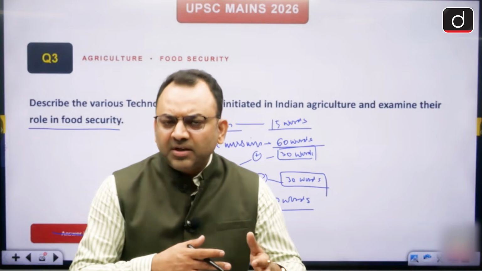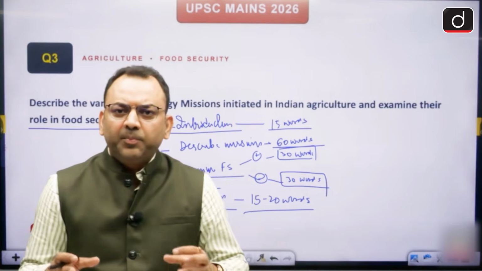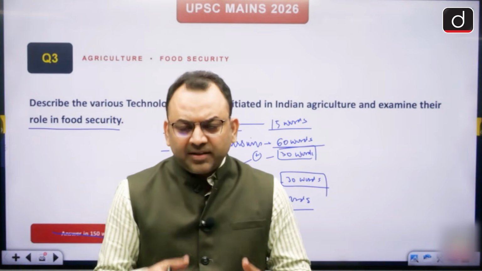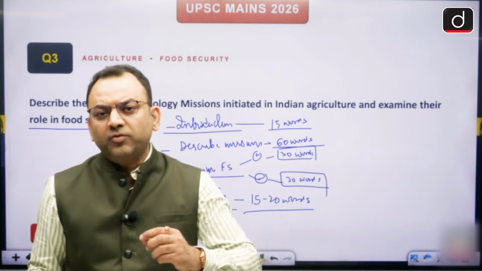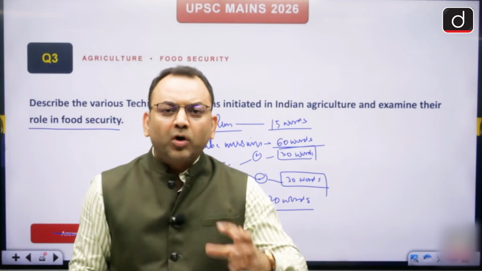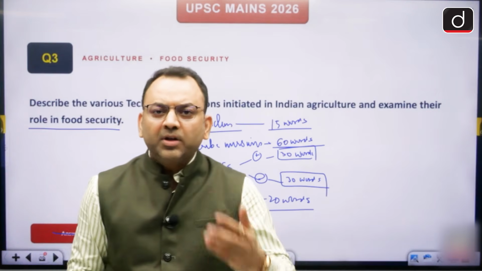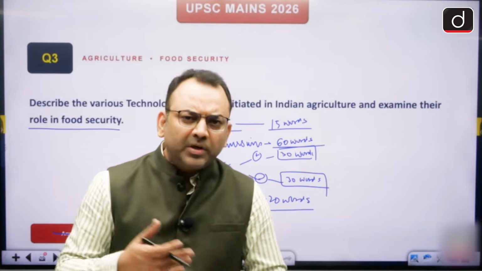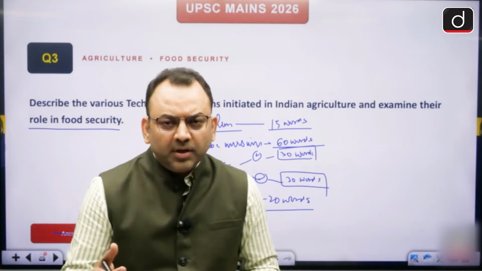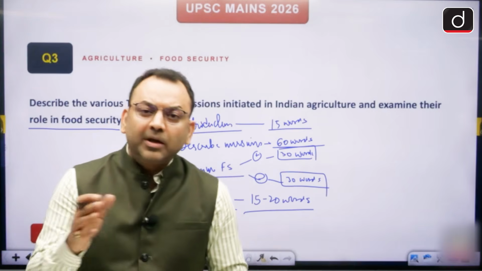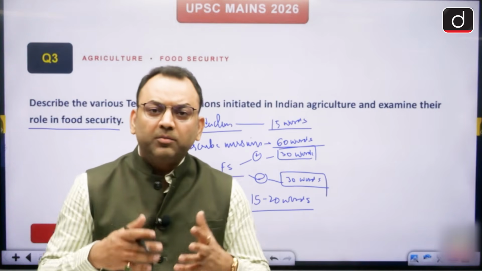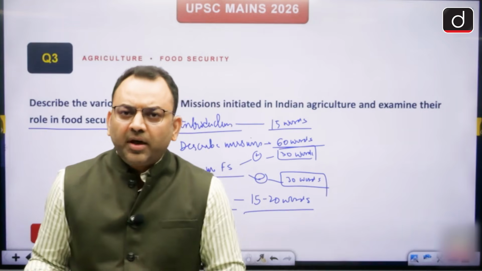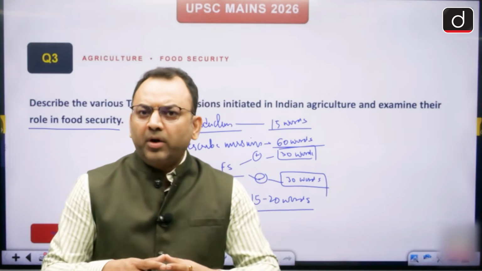So from time to time we have launched multiple technology missions whenever we felt that a crop was in scarcity and we had to turn it into a surplus, right? The first such mission was brought in 1986, the technology mission on oil seeds. Then gradually we brought one on cotton in the year 2000, horticulture in 2005, the food security mission in 2007, and now we have a digital agriculture mission in 2024 to make agriculture more digital.